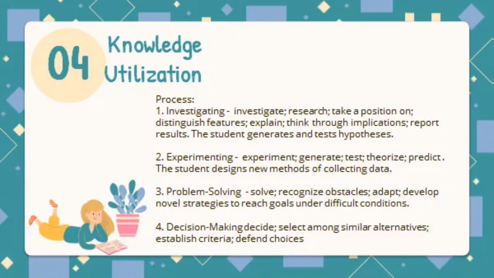Third is experimenting. It is when the student uses his or her knowledge of details to generate and test hypotheses regarding the details. The fourth one is investigating. It is when the student uses his or her knowledge of specific details to investigate past, present, or future events or conduct an investigation regarding the details.